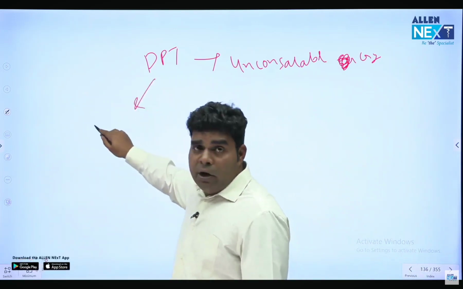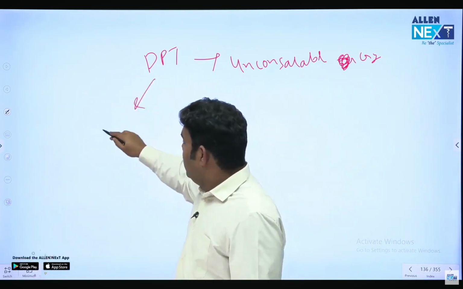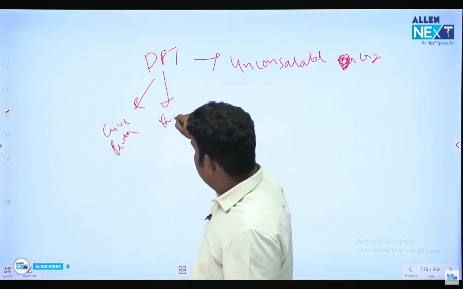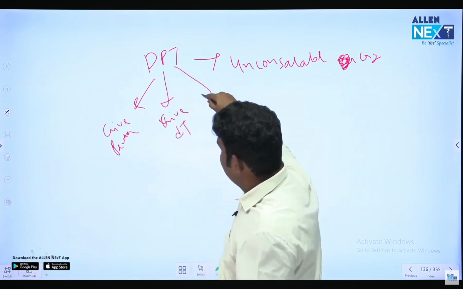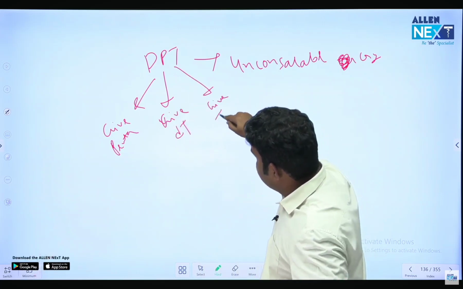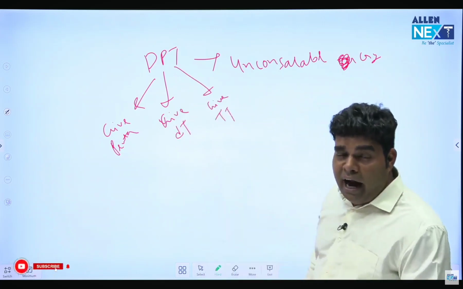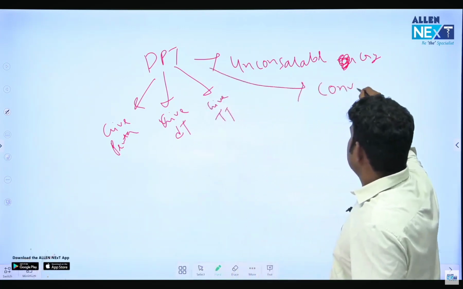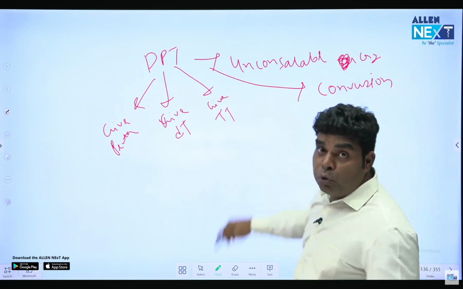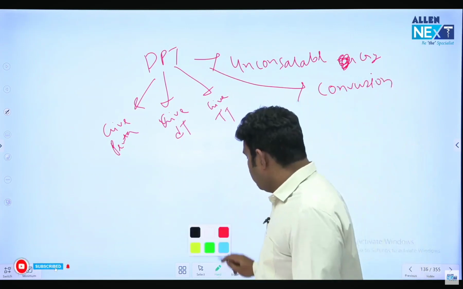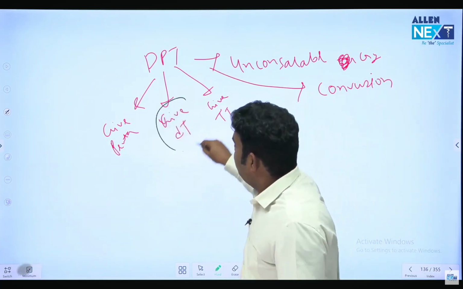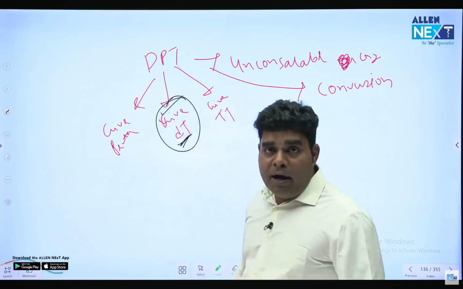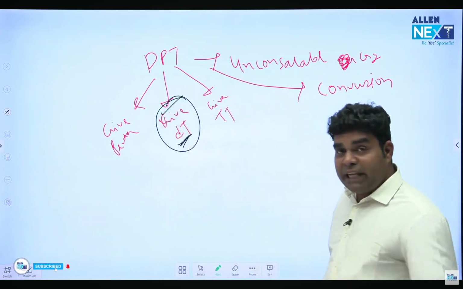First option, don't give DPT, give pentavalent, give DT, give TT. Which thing will you do? Unconsolable cry or convulsion? These are two major side effects which occur due to pertussis component only. So pertussis is the responsible thing. In the next visit, we will give DT. We will not give pertussis thing. Simple. Give DT.